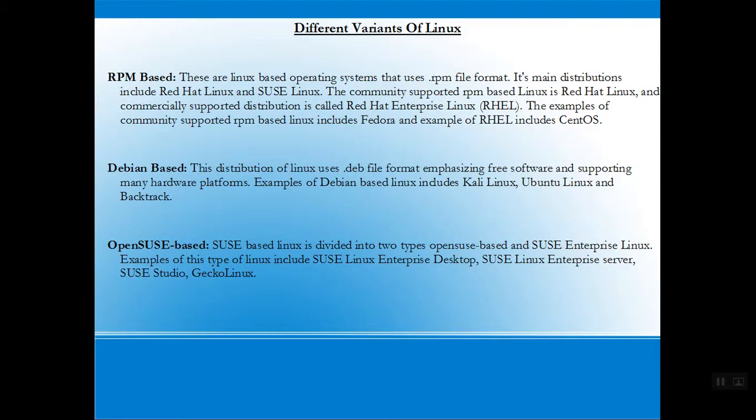Now Debian-based Linux. The distribution of Debian-based Linux uses the .deb file format, emphasizing free software and supporting many hardware platforms. Some of the examples of Debian-based Linux include Kali Linux, Ubuntu, and Backtrack. Now OpenSUSE based Linux. SUSE based Linux is divided into two types, OpenSUSE based and SUSE Enterprise Linux. So some of the examples of this type of Linux include SUSE Linux Enterprise Desktop, SUSE Linux Enterprise Server, SUSE Studio, and Gecko Linux.